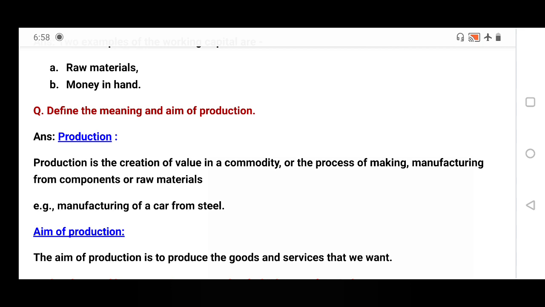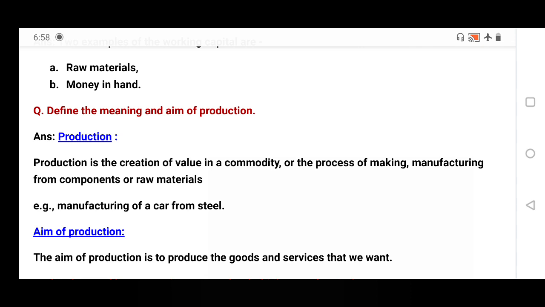That's why the value of cloth is more than cotton. Just like that, from steel we manufacture a car, and the value of the car is more than the steel. So production is the creation of value; we are producing more valuable products by this process.